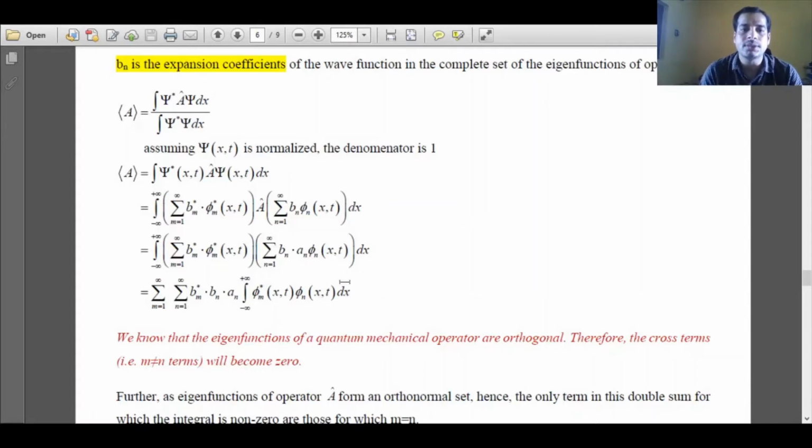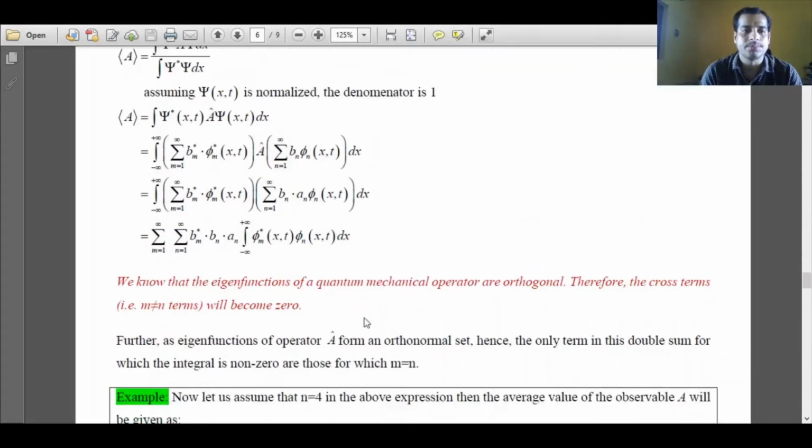This integration will be 1 when m is equal to n, that is the normalization condition. So only one condition will survive, and that condition is when m is equal to n. All other cross terms will vanish. So this complex looking expression becomes simplified and only one term will survive, that term being m equal to n.